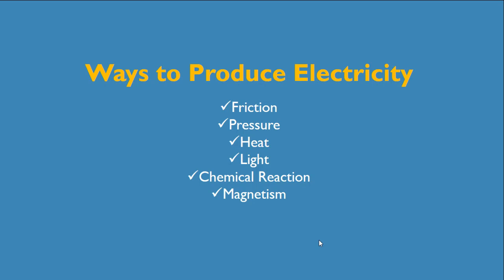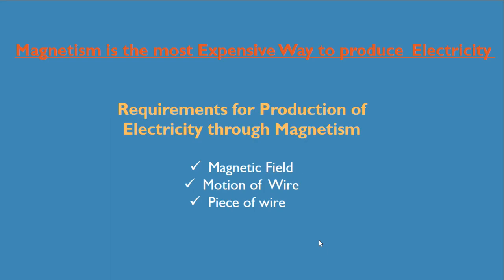There are some ways to produce electricity. Electricity can be produced by friction, by pressure, heat, and with the help of light, with a chemical reaction, and magnetism. Magnetism is the most expensive way to produce electricity. There are three basic requirements for the production of electricity through magnetism. First one is magnetic field, the motion of the wire, and the piece of a wire.